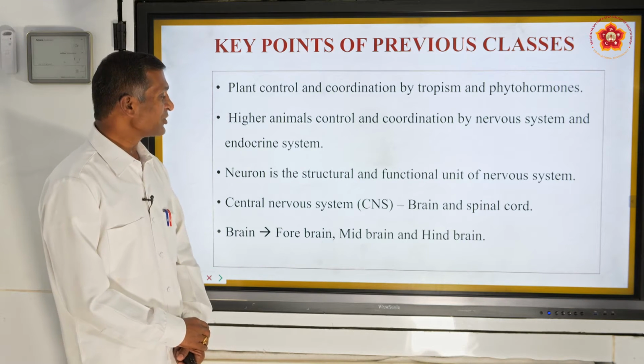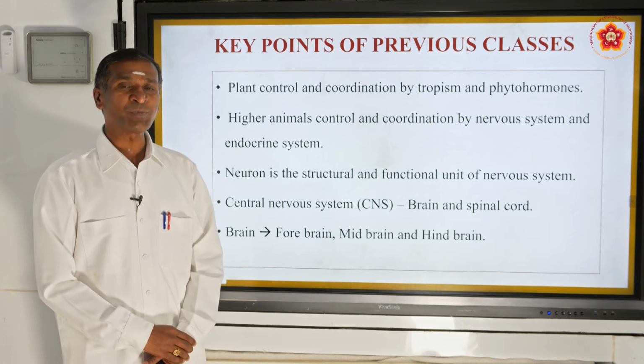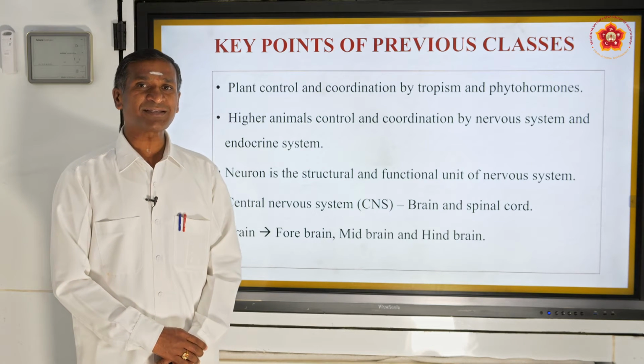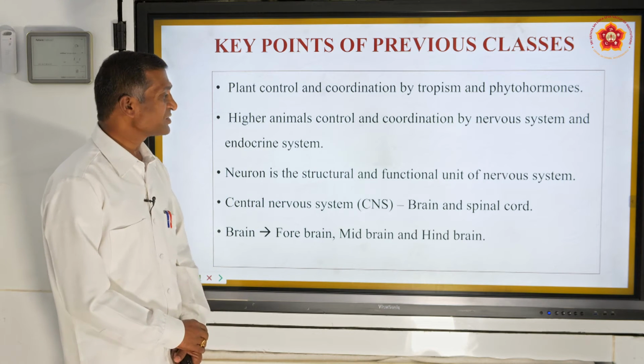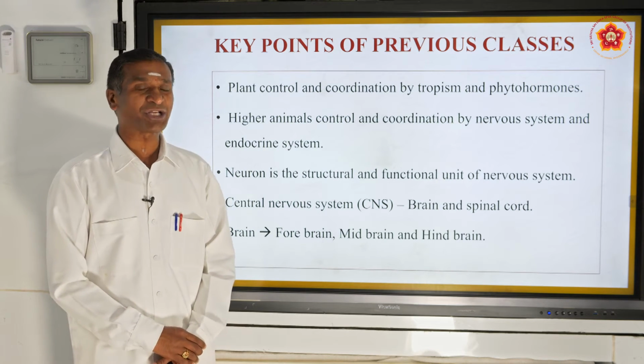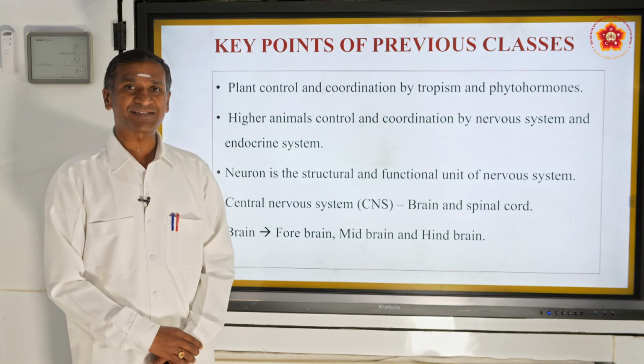Further, we continued that in the human body, the nervous system consists of the neuron, which is the structural and functional unit of the nervous system.